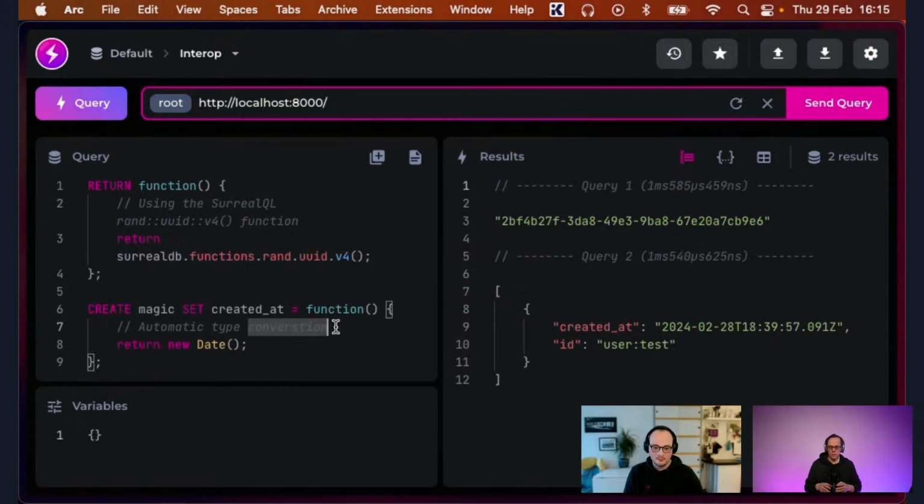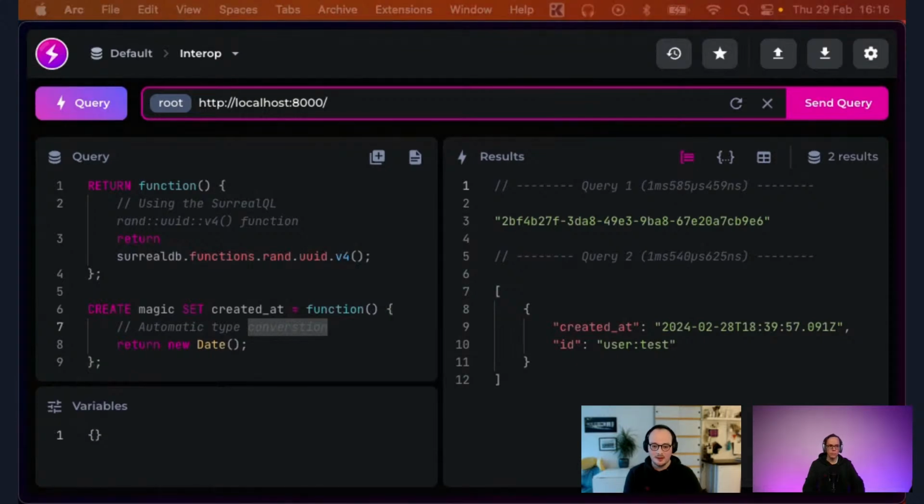But I guess, Mies, if you could shed some light on this automatic type conversion, what is going on behind the scenes when we do these types of things? So yeah, the JavaScript functions have their own types. Date, for instance, is one of a bunch of types we have implemented in Rust, so they can basically be straight converted to JavaScript types. Our QuickJS allows us to implement JavaScript types in Rust, so that you can have that interoperability.